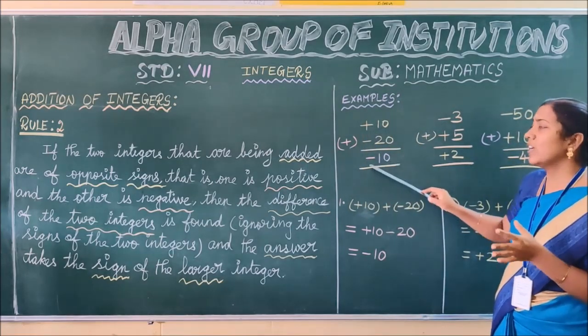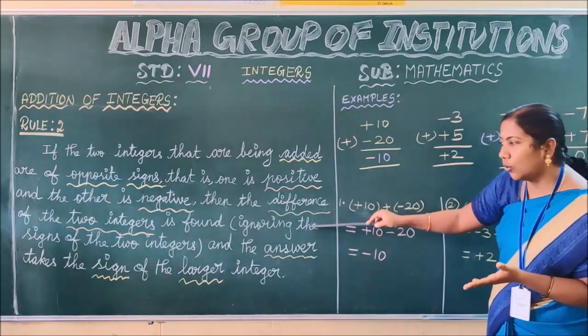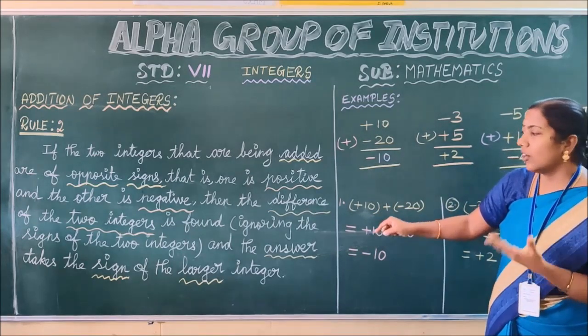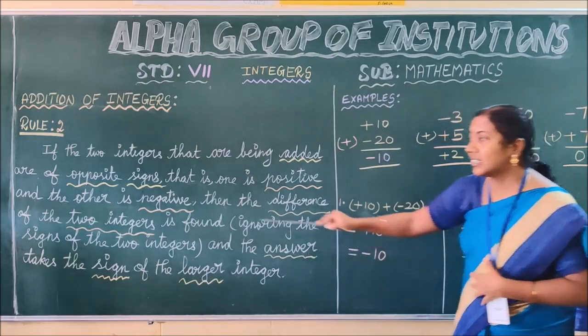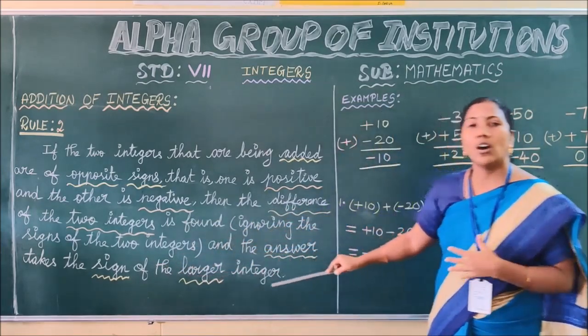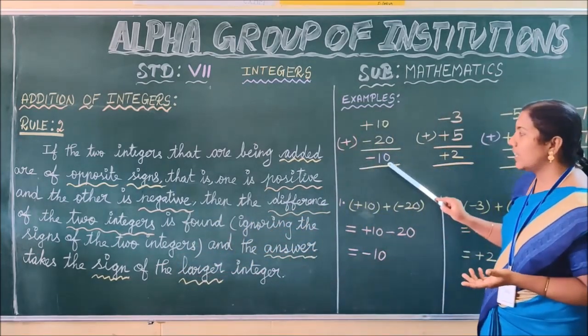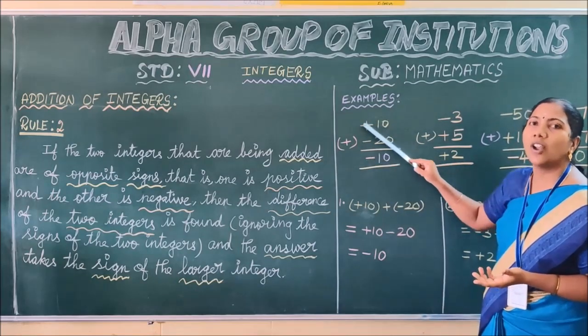Then what is the sign of the 10? It is according to the rule. What are they? What did he tell? The answer takes the sign of the larger integer.